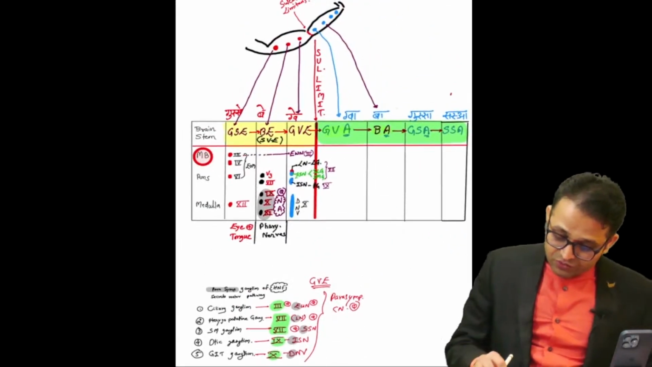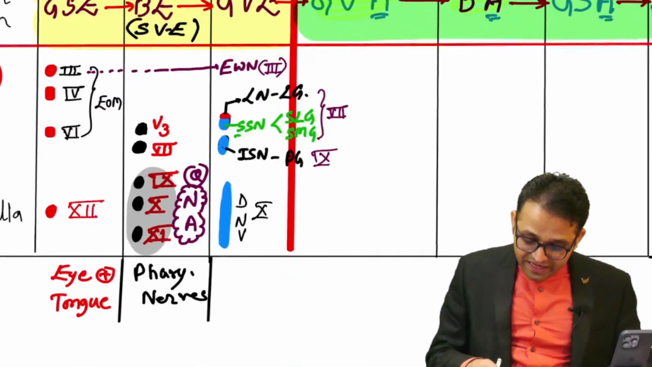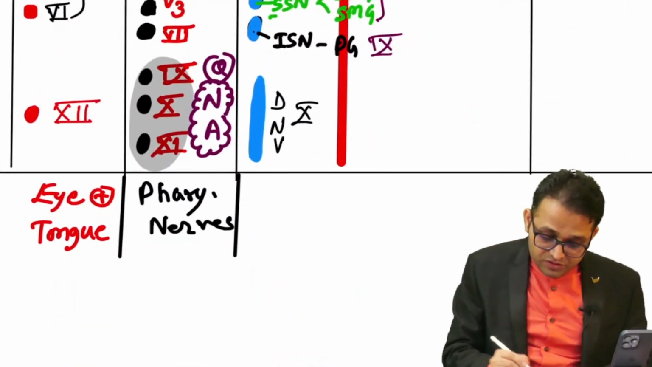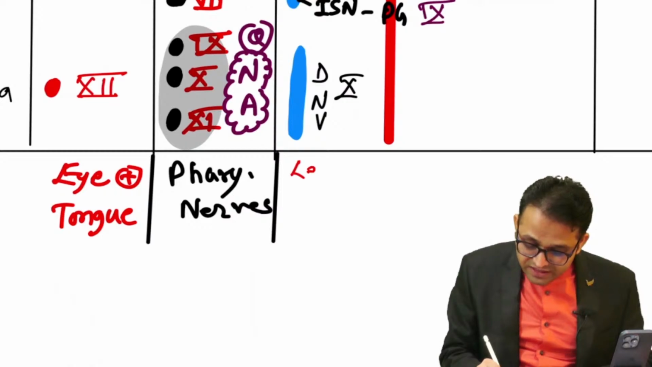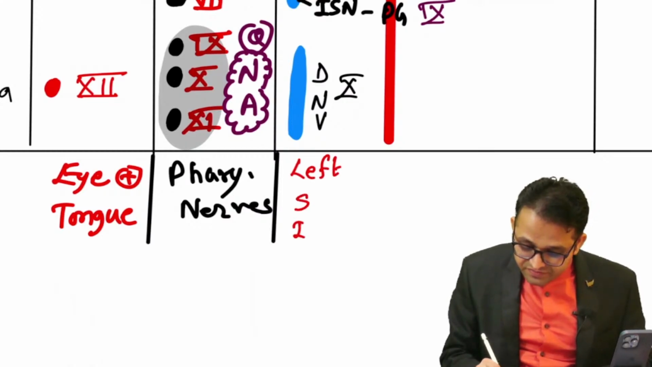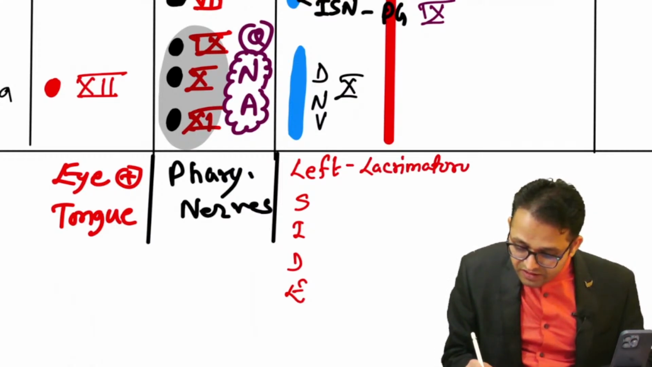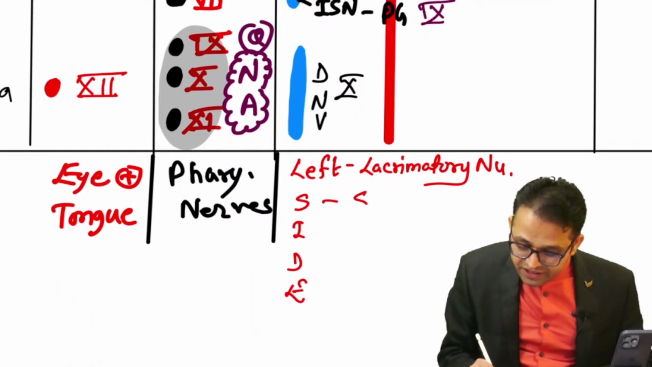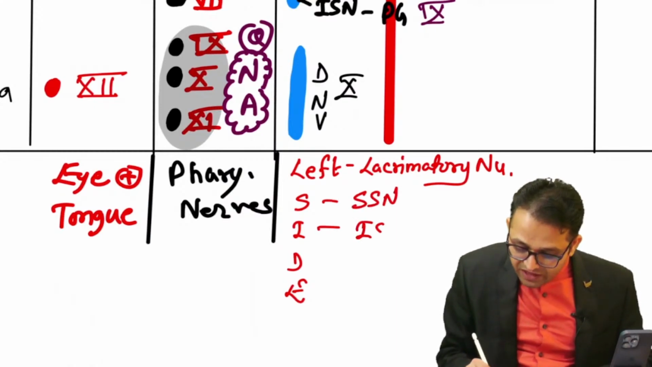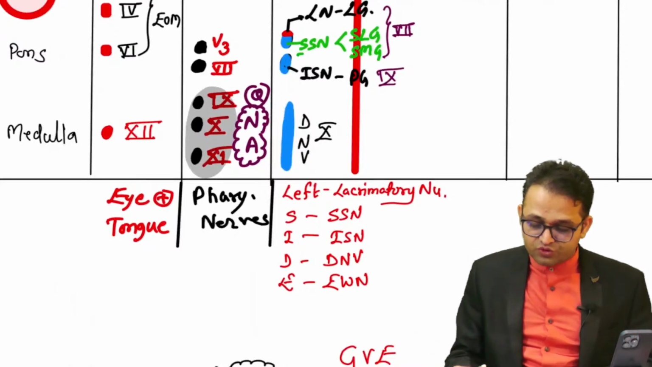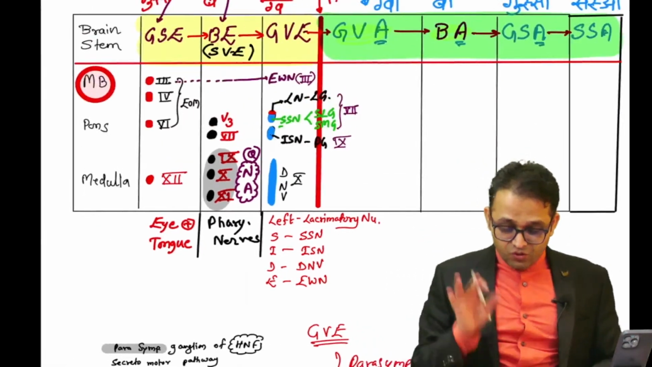What I want to tell you here in this category is that I told you the concept, and now I am going to tell you the mnemonic. That is your left side. So what is the L? L for lacrimatory nucleus, S for superior salivatory nucleus, I for inferior salivatory nucleus, D for dorsal nucleus of the vagus, and E for Edinger-Westphal nucleus. Very important question.